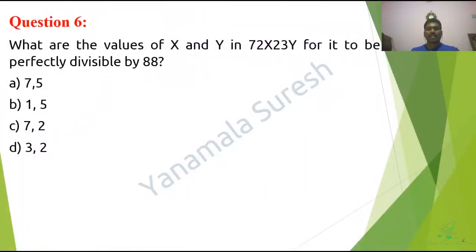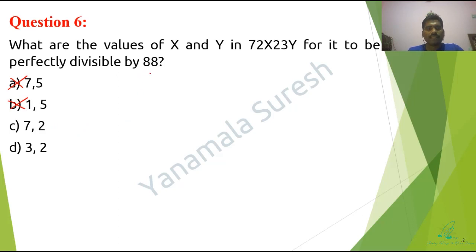What are the values of x and y in 72x, 23y for it to be perfectly divisible by 88? See, one way of solving is to randomly substitute the values of a, b, c, d here, so that we can find out whether the number is divisible by 88 or not. Here I can't substitute the first option, because the last digit is 5. They gave an even number, so the last digit should definitely be even. So I can eliminate the first option as well as the second option. It might be the third option or the fourth option.